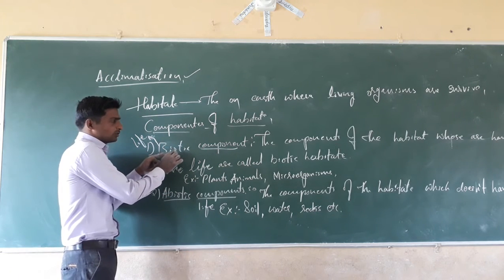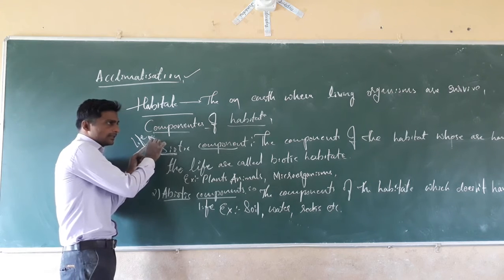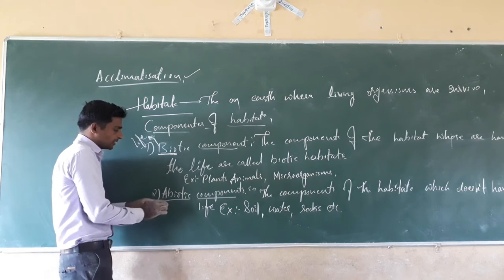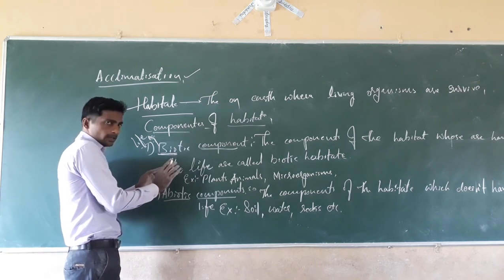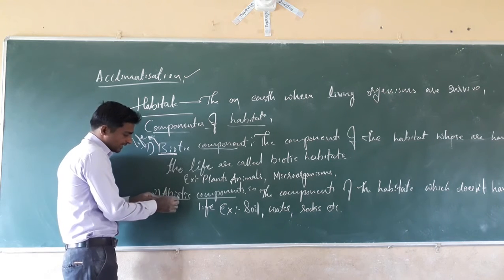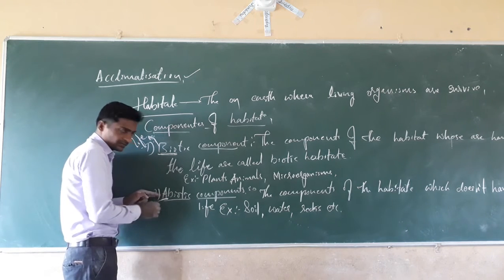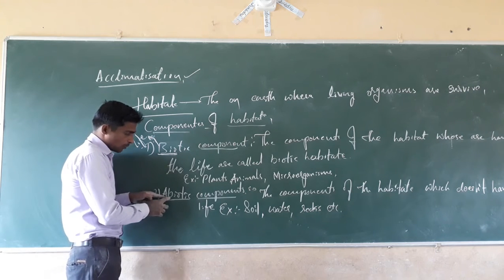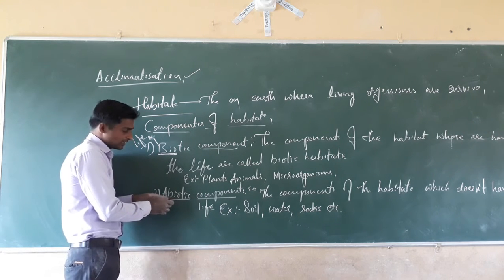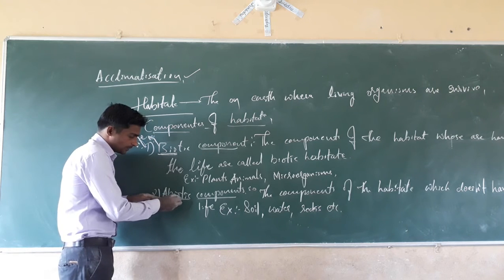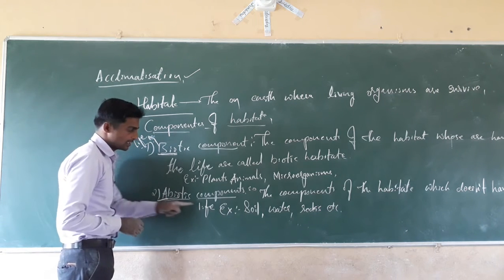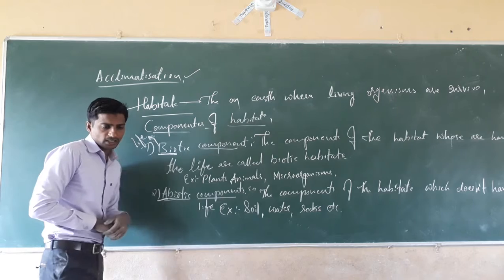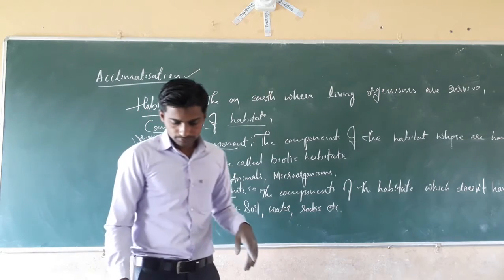The components which have life are living things, and that is called the biotic component. The components of the habitat which don't have life, where A means absence, absence of life, are called abiotic components. Isn't it?